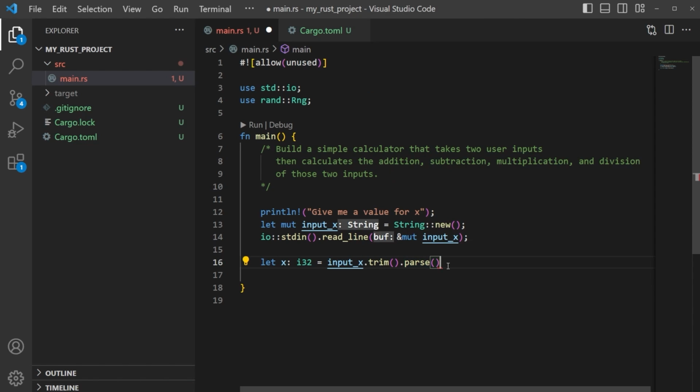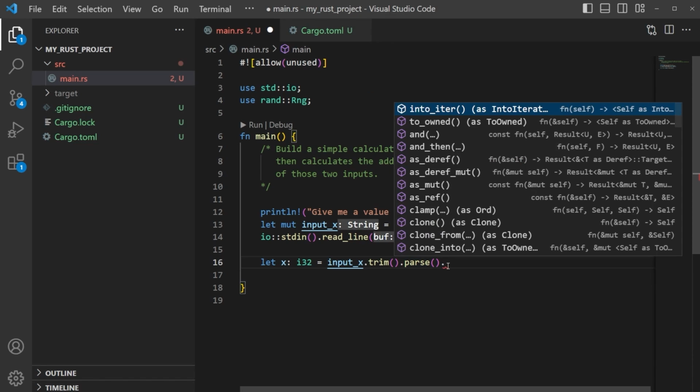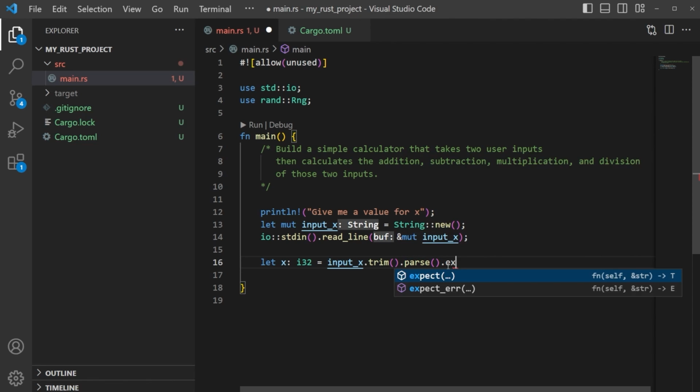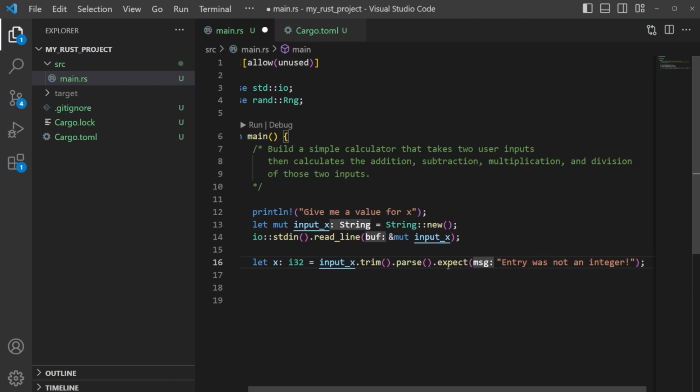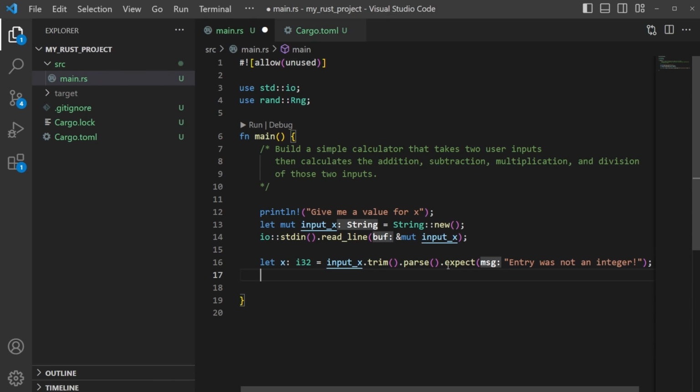One more thing we have to do here is add an exception, and to add an exception, we actually put expect instead of accept. I've never really understood that, but to each their own. And we could just say something like "Entry was not an integer!" Something along those lines, and then just close that off. And that should take this for us.